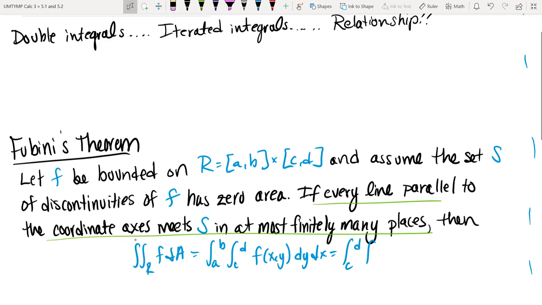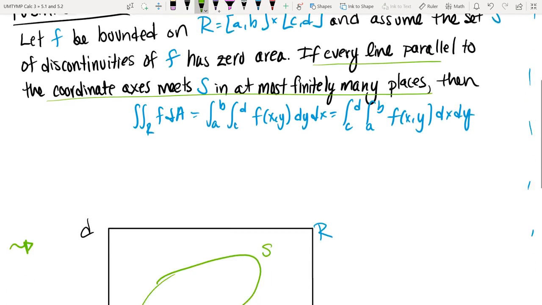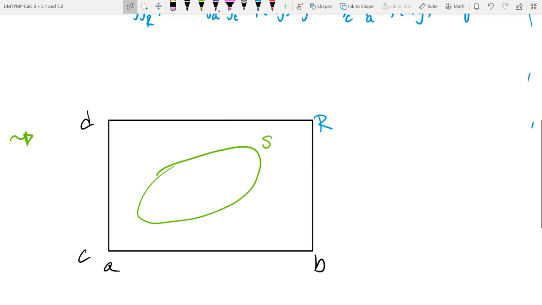The integral from C to D of the integral from A to B of f of x and y, dx, dy. Okay? But so, what does this language about meets coordinate axes in finitely many places mean? Okay, so if we imagine, and this is kind of the diagram that we had in the last video, we have our set S of discontinuities, and it's given by that line.